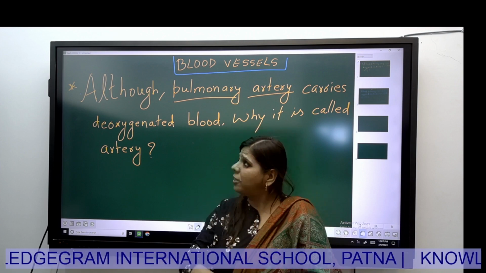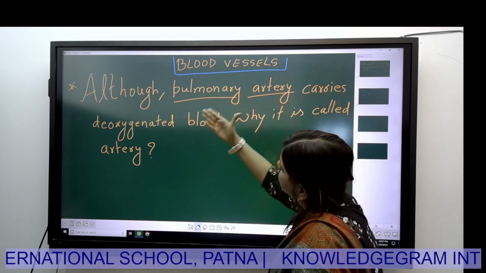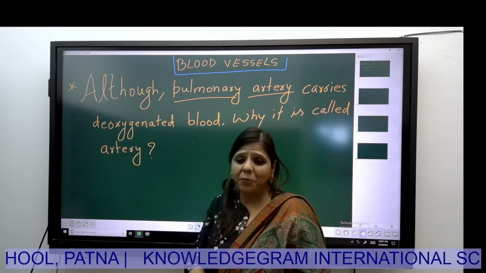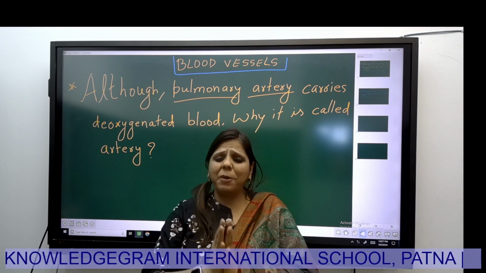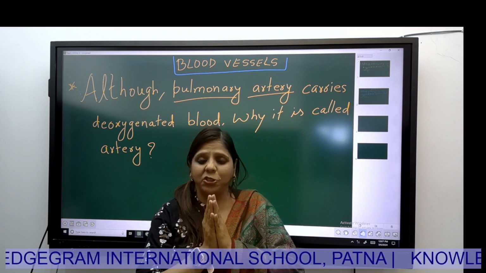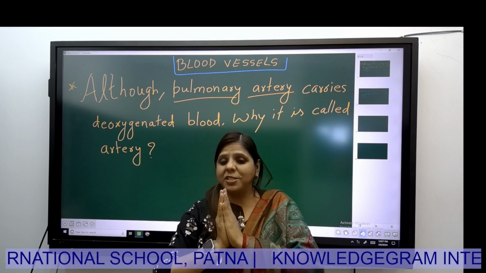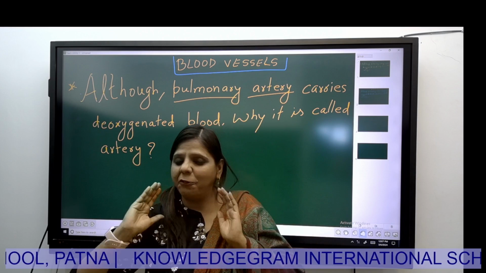Now the question arises, although pulmonary artery carries deoxygenated blood, why is it called an artery? This is a very simple question, but you have to simply apply the logic. In the previous video I told you arteries are the blood vessels which carry blood away from the heart. A for artery, A for away.